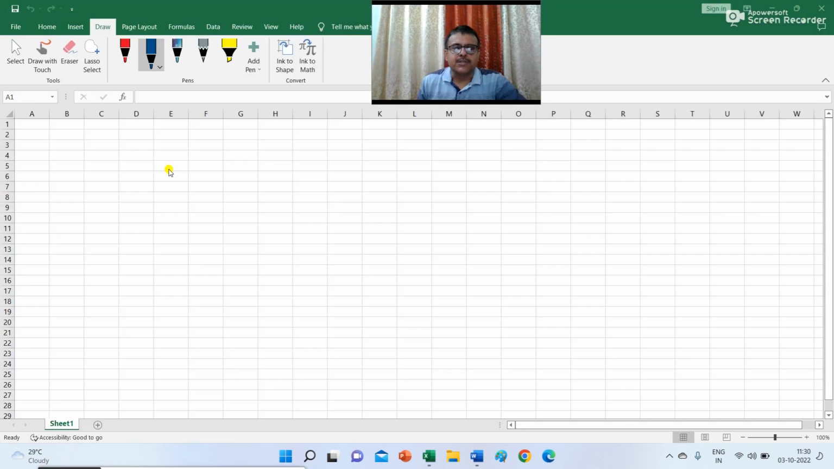So let me first discuss the adjustment entries. The first item given is regarding the closing stock. Closing stock is rupees 1 lakh, and this closing stock will be recorded in the trading account as well as in the balance sheet.